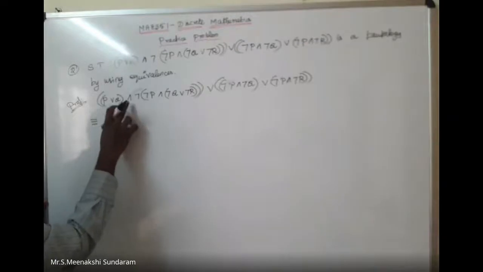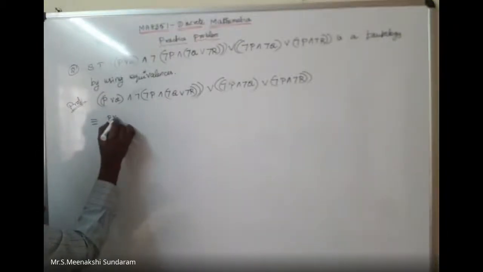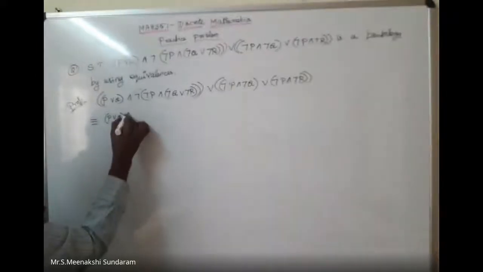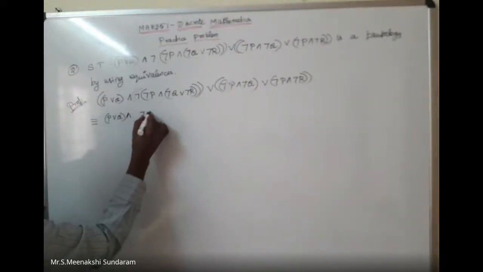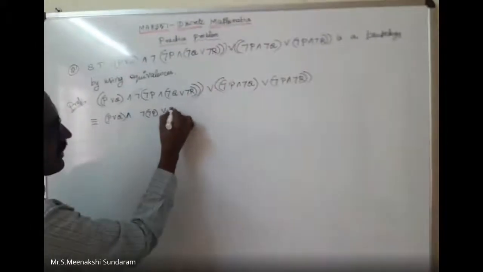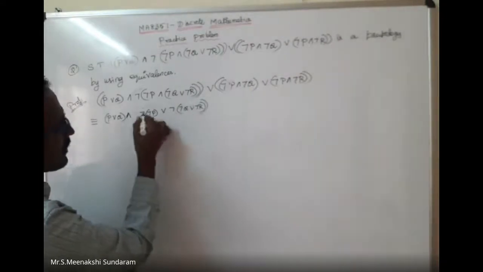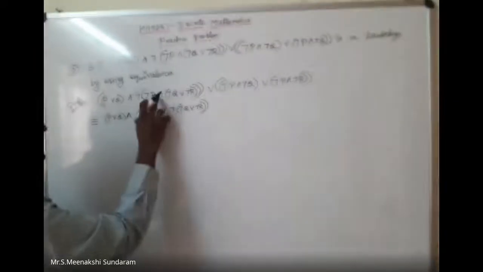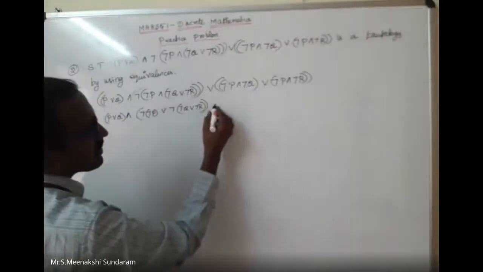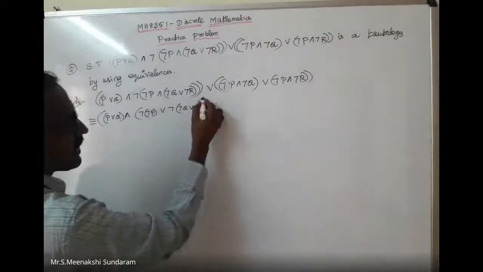Here P disjunction Q conjunction. I can bring the negation inside first. I can apply De Morgan's law first. I want to remove the P disjunction Q conjunction. This I can bring inside: negation of negation P, the conjunction changes to disjunction, negation of negation Q disjunction negation R. I can bring the negation inside, the conjunction changes to disjunction. Here the term disjunction. There is a common bracket also.